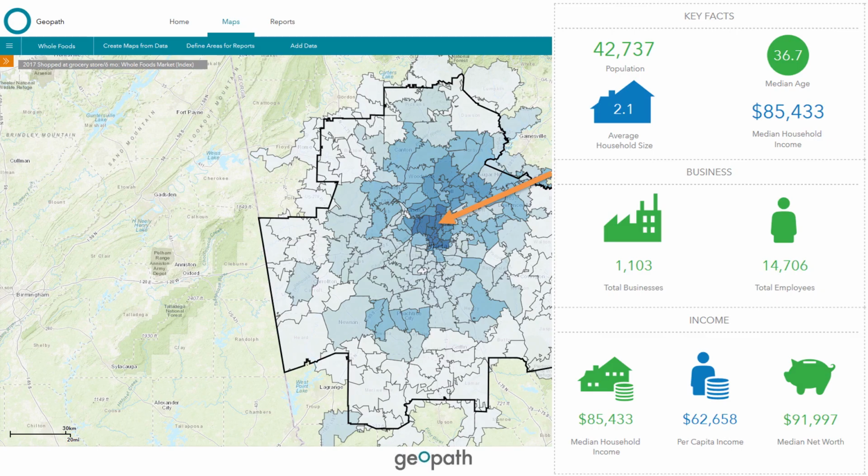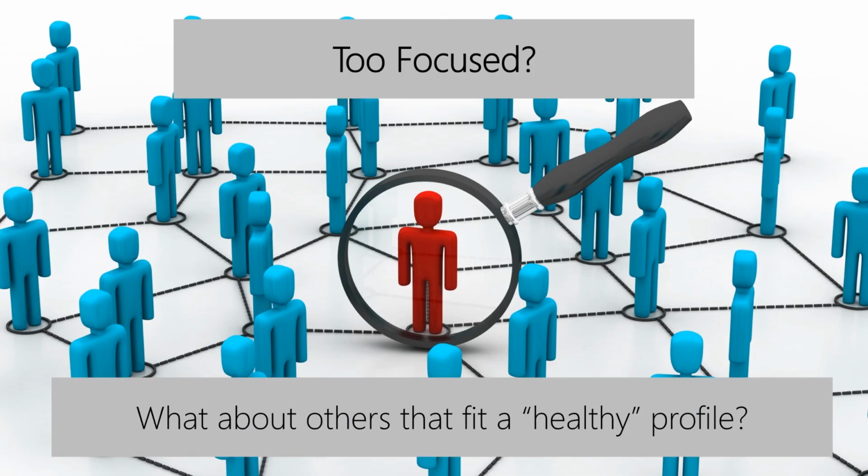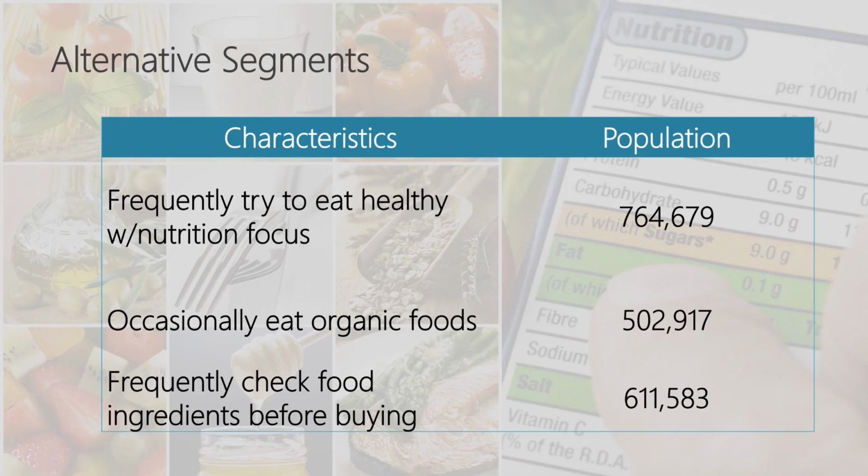But we can go beyond current Whole Foods shoppers to find potential Whole Foods shoppers based on other relevant behaviors. There are many other behaviors and psychographics that can be evaluated which identifies a larger pool of potential shoppers. For the Whole Foods example, we can look for people who say they focus on eating healthy, eating organic foods, or checking food labels regularly. These behaviors and others dovetail with the characteristics of a Whole Foods shopper, while at the same time allowing the advertiser to target a larger pool of potential shoppers.